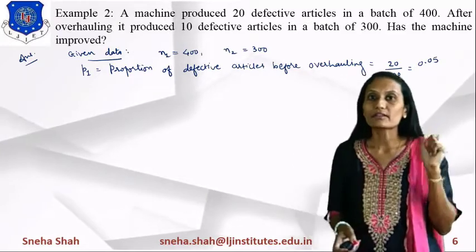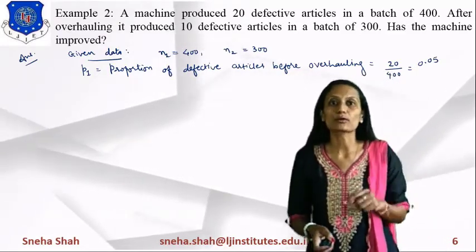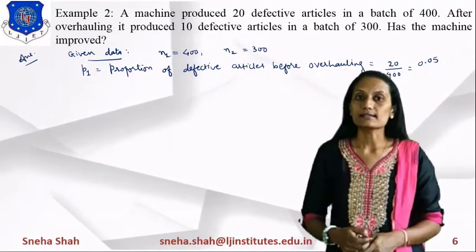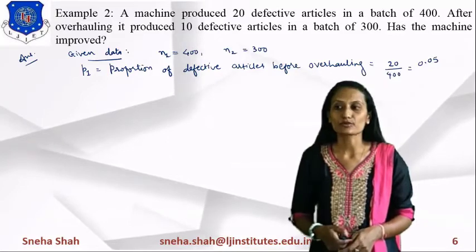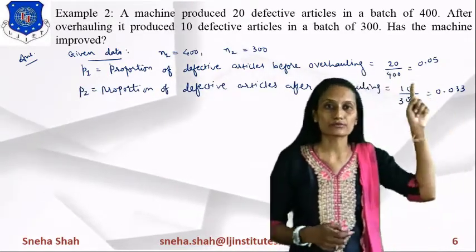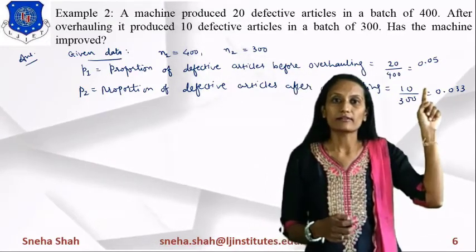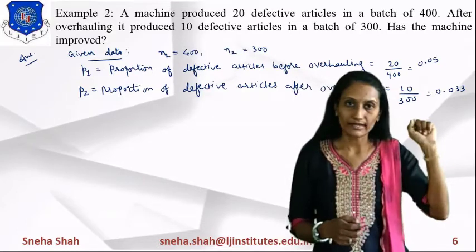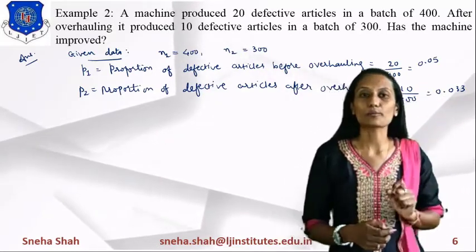Now in the same way we're finding the value of proportion but after the overhauling. This will be represented as P2, the proportion of defective articles after overhauling. Its value equals 10 divided by 300, because from 300 we found 10 defective articles, right? So 10 divided by 300, its value equals 0.030.